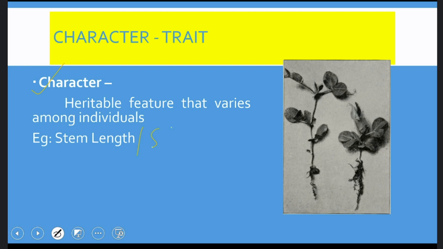Stem length, seed shape, eye color, hair shape, intelligent quotient, all these are said to be characters. Let us say Samuel sir is having an intelligent quotient of 20 and Mr. Nagendra is having an intelligent quotient of 40 and Tanmay is having an intelligent quotient of 120.